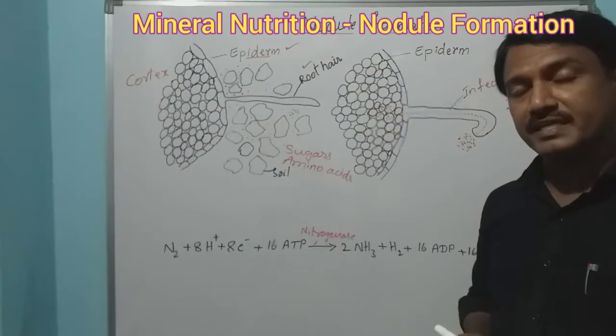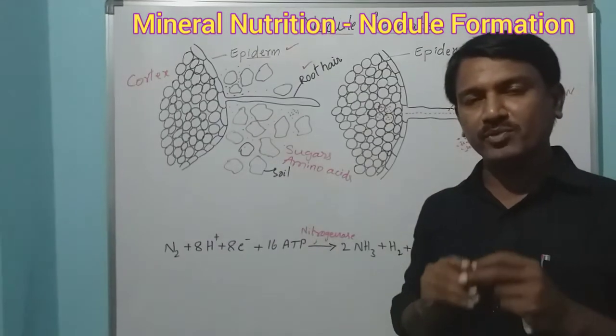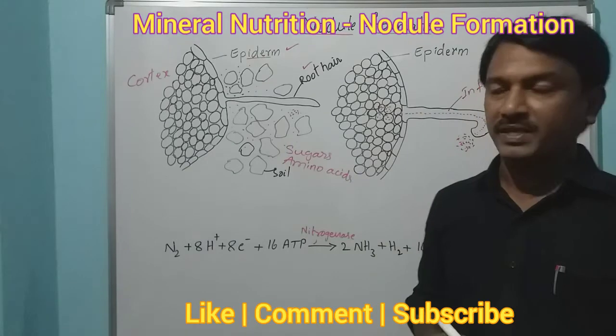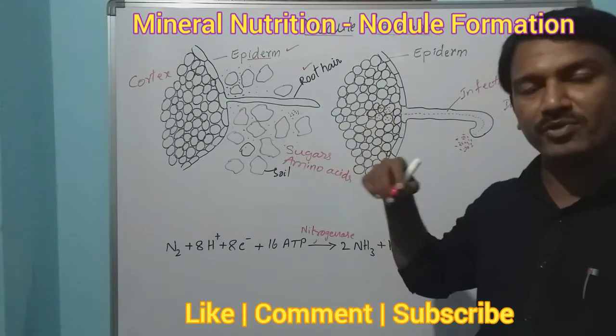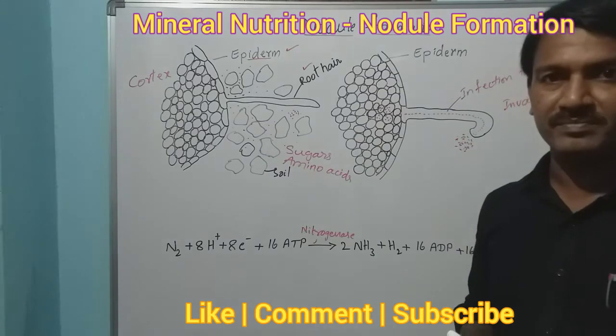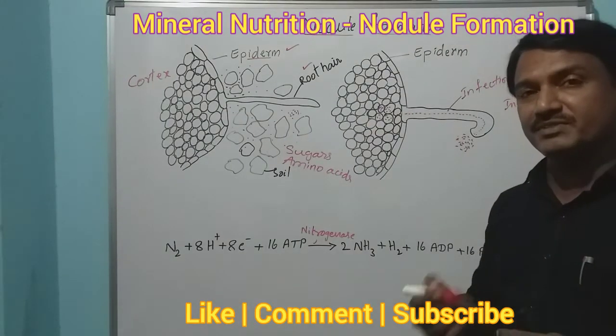There they again undergo rapid multiplication to form more bacterial cells. Not only that, they induce cell division.